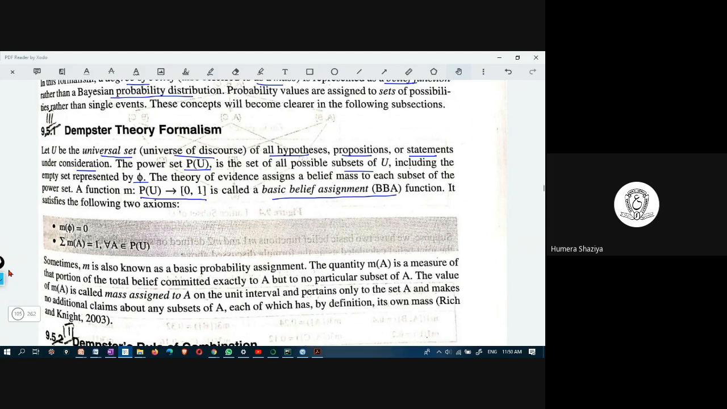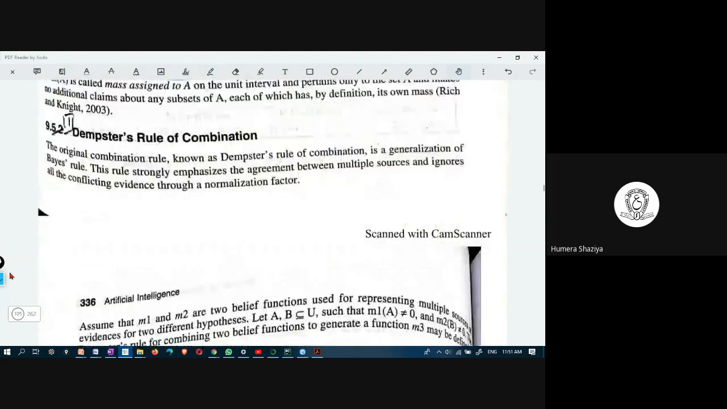What is M? M is known as the basic probability assignment. Some basic probability you are assigning. And the quantity M of A is a measure of the portion of the total belief committed exactly to A. If total belief is 0.8 for A, how much are you assigning? It may be perhaps 0.5. Because P of U has all hypotheses, propositions, or statements, A is one among them. Let us look at an example so that you get clarity.